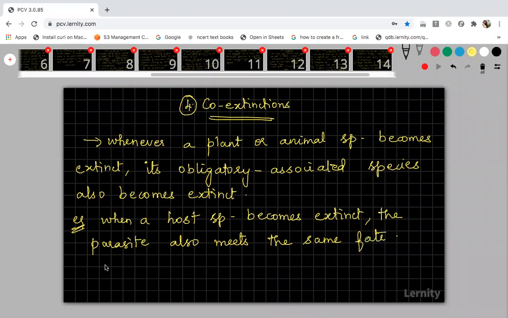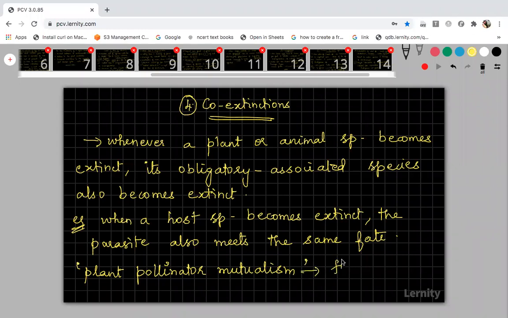This is one example. Another very good example is plant-pollinator mutualism. I gave you two examples for co-evolution: one is the fig wasp, and another is the honeybee and the Ophrys plant. So this is a very good example of plant-pollinator mutualism.